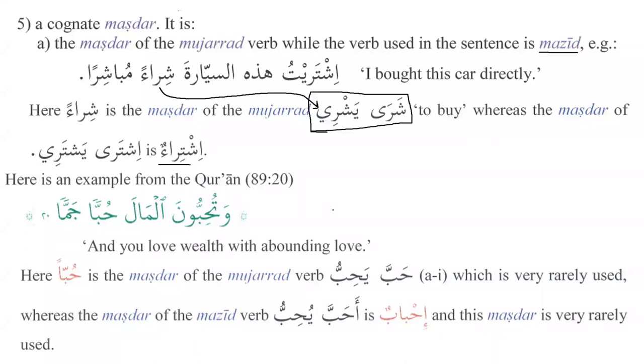So you will never ever see the word ishtira'un. You will always see the word, for example, buying and selling, especially in mobile phone shops. They always write shira'un wa bay'un, buying and selling.